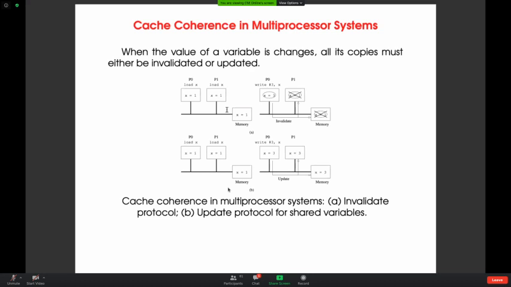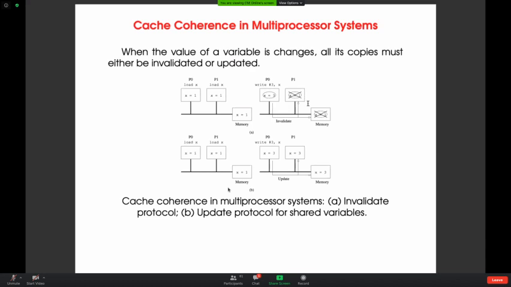You might have studied this in operating systems, computer networks or DBMS; you may have encountered this concept in these three subjects. According to the first protocol, the invalid protocol, before writing its x value to 3, P0 will send an invalid message to all the processors in the system and memory also.